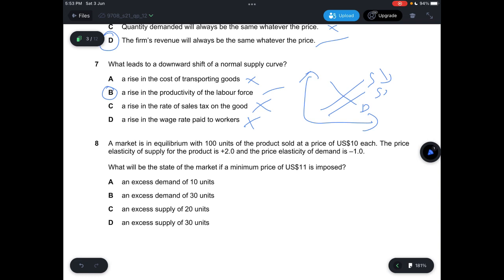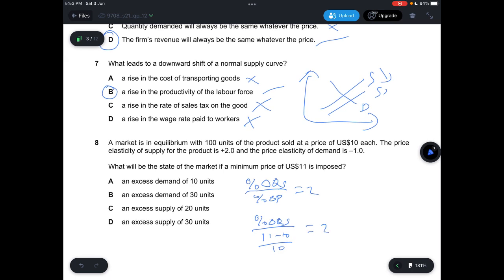Question 8, the market is in equilibrium at 100 units of the product sold at the price of $10. The price elasticity of supply for a product is +2 and the price elasticity of demand is -1. So what will be the state of the market if the minimum price of $11 is imposed? We know that the PES is 2. So what we can do is calculate the QS over the percentage change in price equals 2. And the percentage change in price would be 11 minus 10 divided by 10, because 10 is the base price.